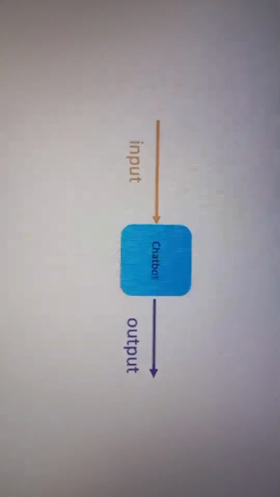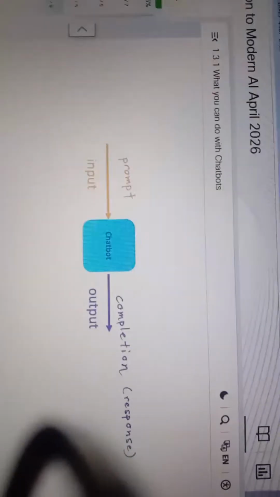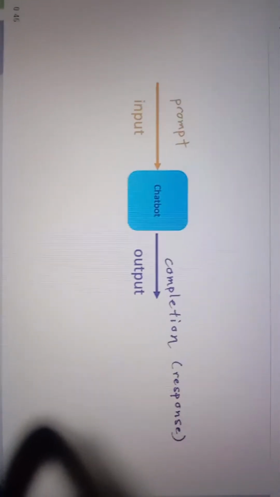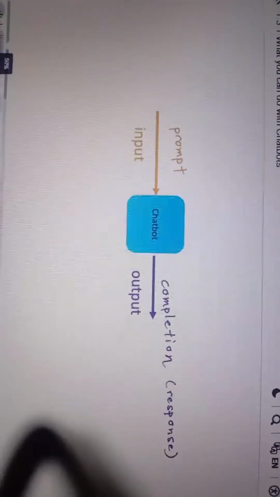As you get started learning about chatbots, I would like to give you just 2 vocabulary words up front, as you will hear them a lot. The input that you give to a chatbot is called a prompt, and its output is called a completion. But you might also hear this referred to as a response. You'll learn a bit more about why the input is prompt and the output called a completion a little bit later in the course. But for now, when you hear prompt, just think input, and when you hear completion or response, think output.